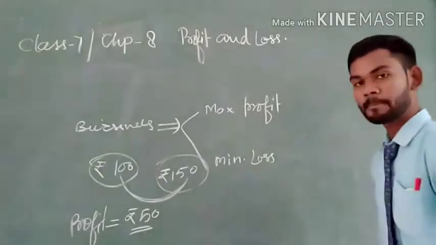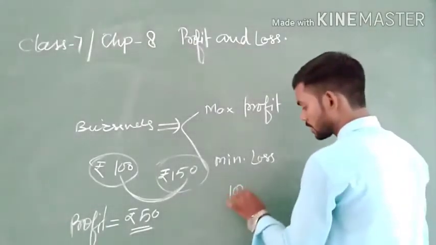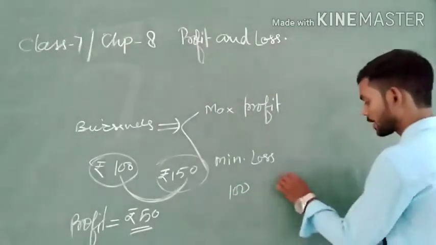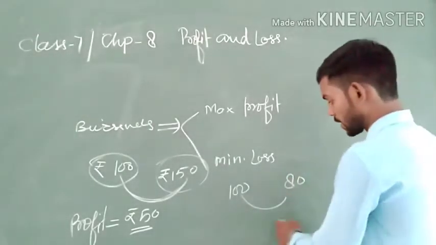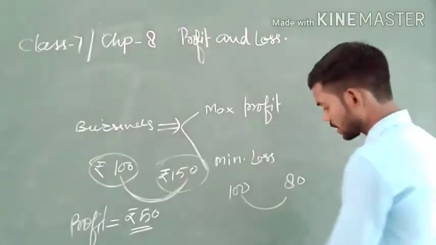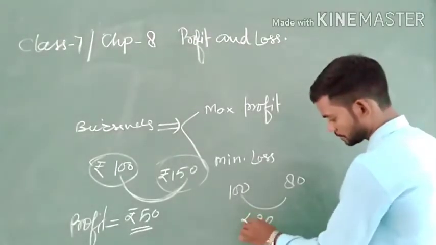And if I purchase a book at 100 rupees and sell it at 80 rupees, then the difference between both prices is 20 rupees.